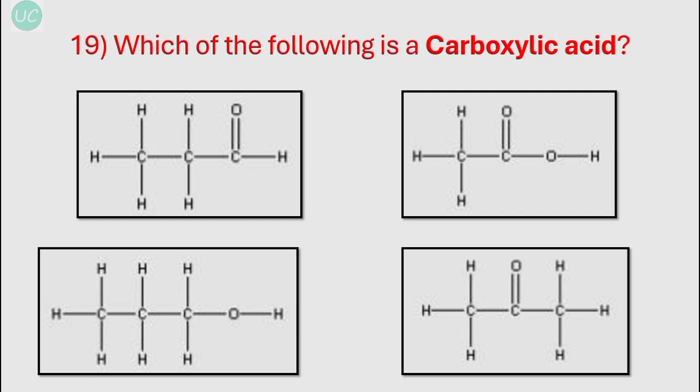Okay, our next question is which of the following is a carboxylic acid? So for a carboxylic acid, there has to be a C double OH group attached to the hydrocarbon chain, and in the C double OH group there is a carbonyl group, that is C double bond O, and on one side it has an OH bond and on the other side it has the rest of the hydrocarbon chain. So the second option over here is the correct option, that is a carboxylic acid with C double OH group at the end of the hydrocarbon chain.